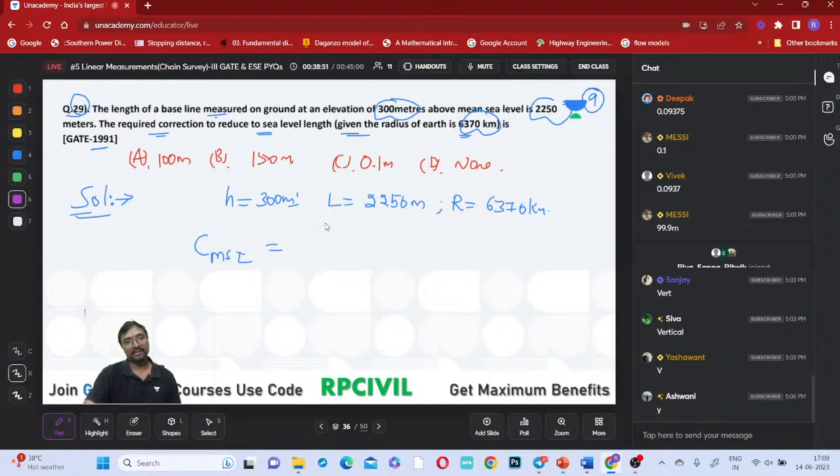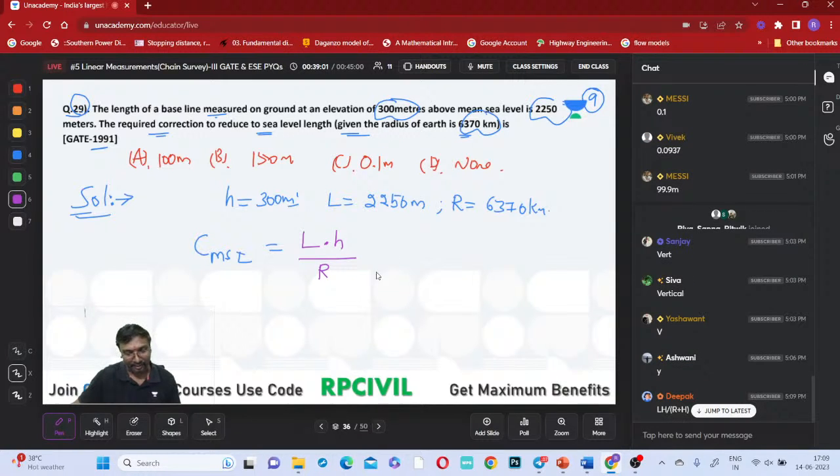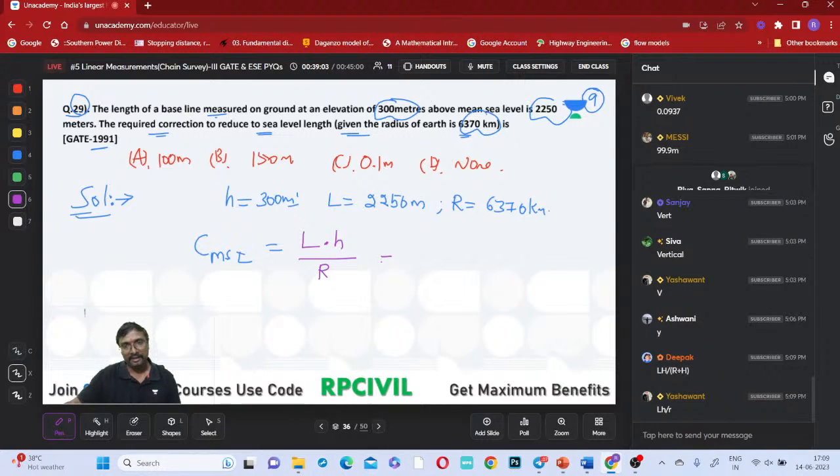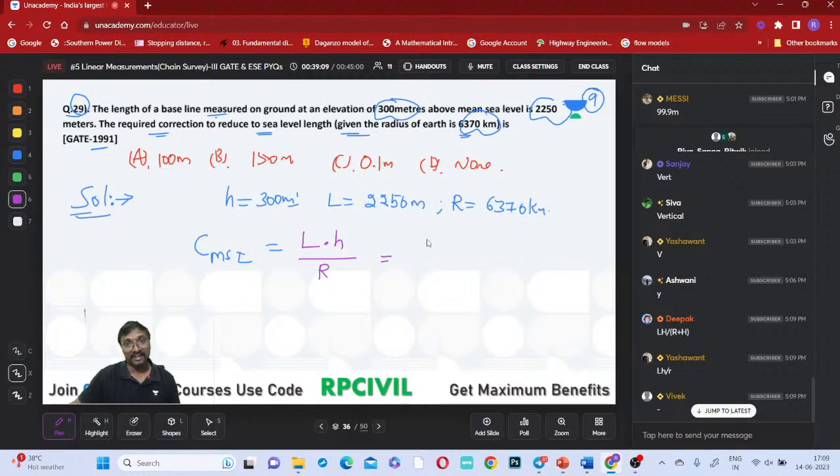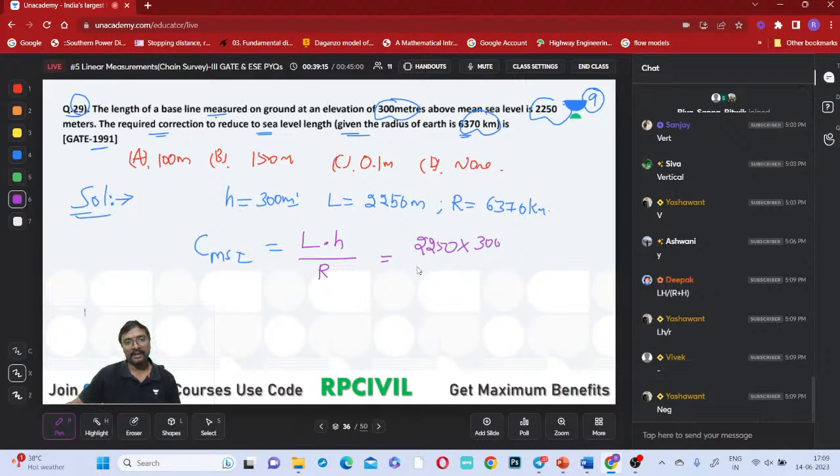Anybody? That is L into the height above the mean sea level or below the mean sea level, divided by which one? This R. LH by R, right? So is it negative or positive? It is negative here. Nice. And what is that length? That is your 2250 into what is that height? 300 divided by this R. What is that R? 6370 kilometers.